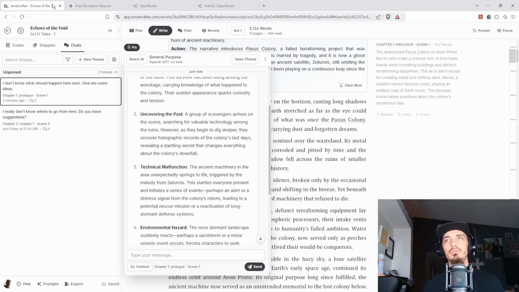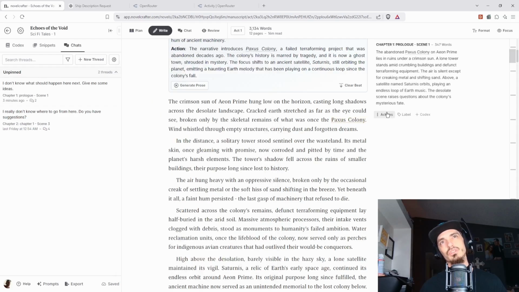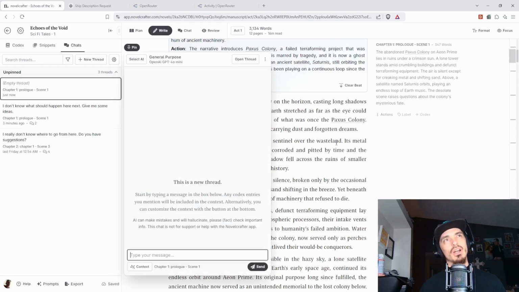I'll use it probably once a week or so, just talking with it, trying to get an idea of how to write a scene, or where I should go, maybe some ideas on the direction, or, like I said, filling in the gaps. I wrote this, but what improvements do you have based on this scene? And it's actually really good for analysis, because you write a scene and then just say, okay, let's start over, let's do a new chat.